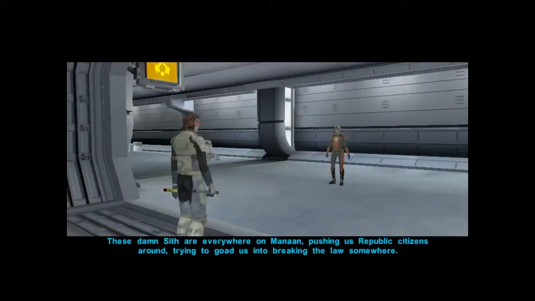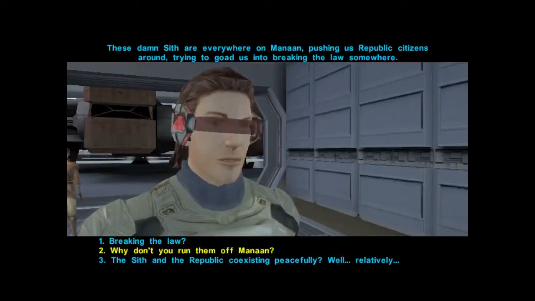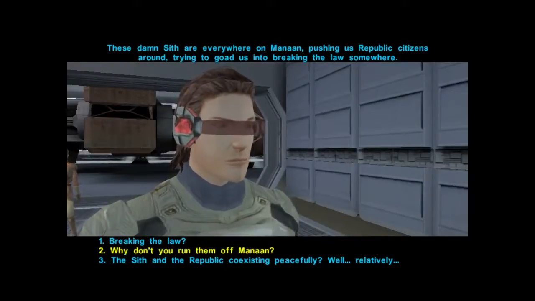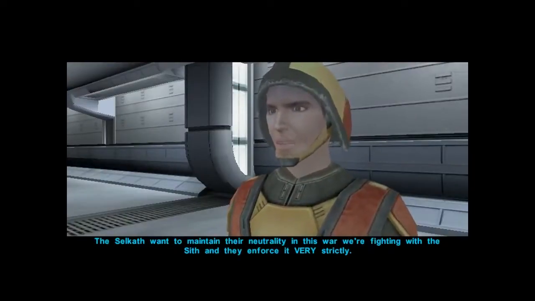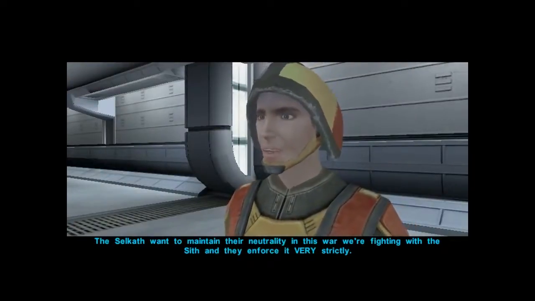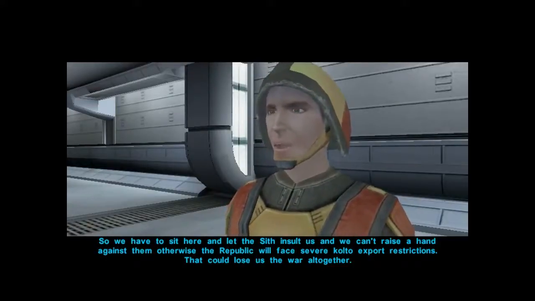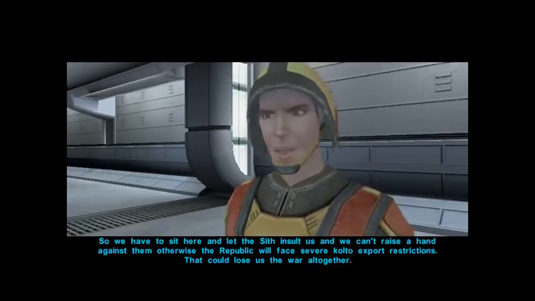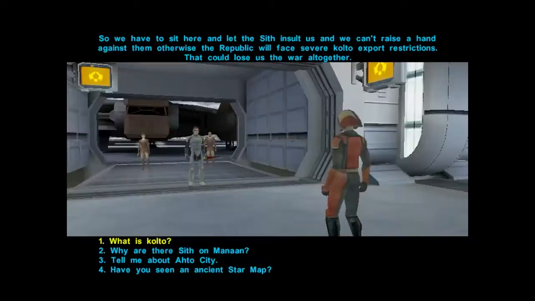Well, these damn Sith are everywhere on Manan, pushing us Republic citizens around, trying to goad us into breaking the law somewhere. Yeah, the Selkath want to maintain their neutrality in this war we're fighting with the Sith, and they enforce it very strictly. So we just have to sit here and let the Sith insult us, and we can't raise a hand against them. Otherwise, the Republic will face severe Kolto export restrictions, and that could lose us the war altogether.